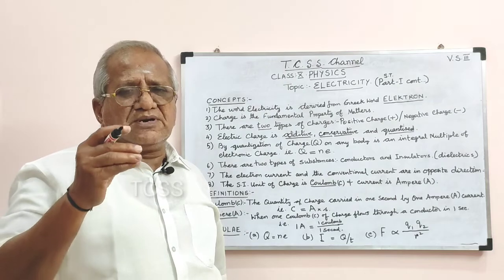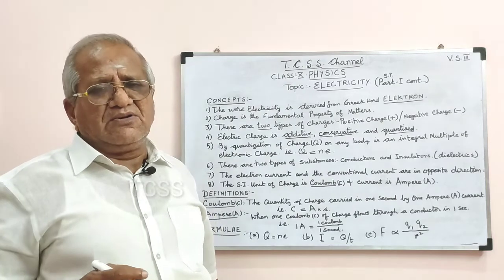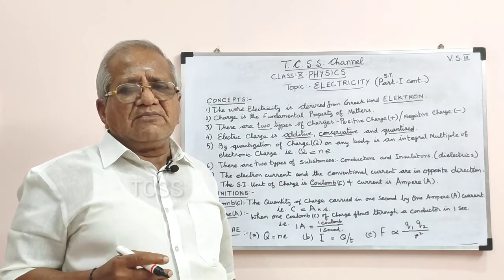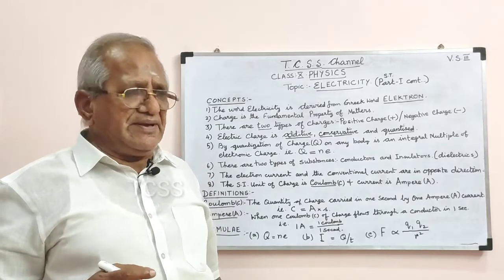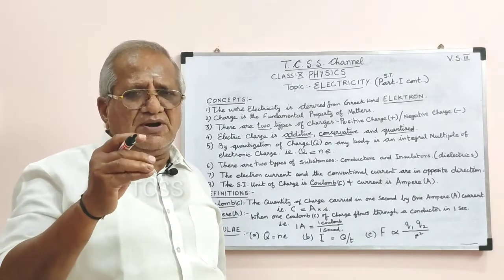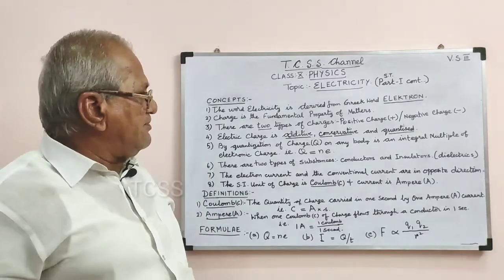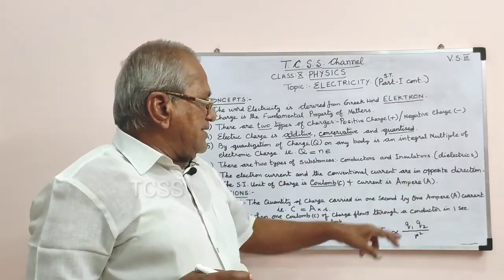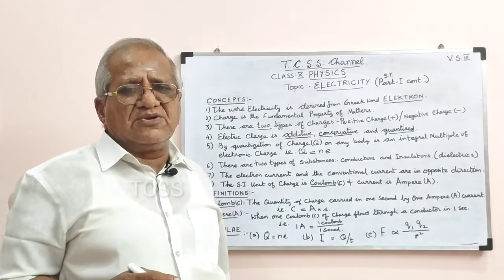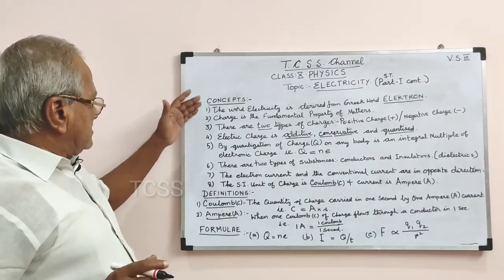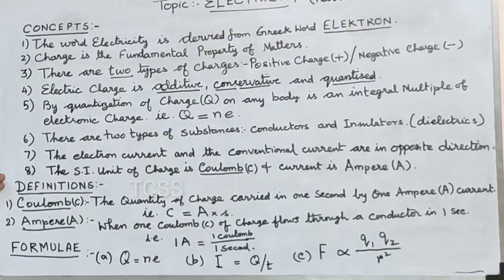Microampere and milliampere are smaller units of ampere, which is the SI unit of current. These are all the 8 concepts.